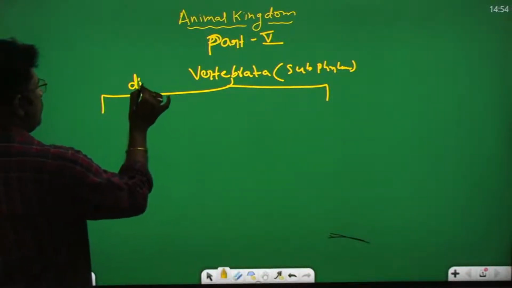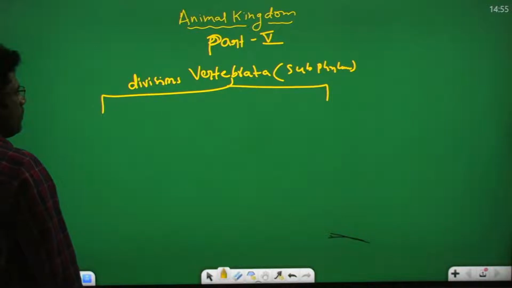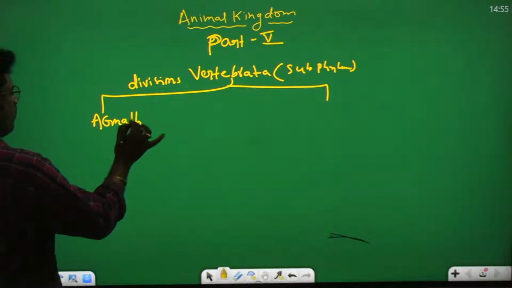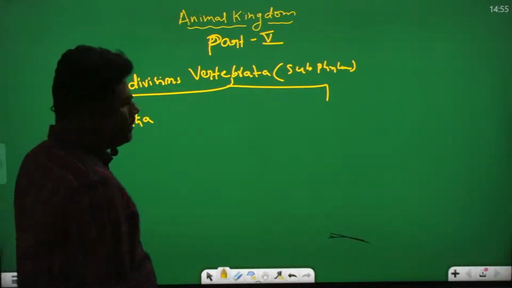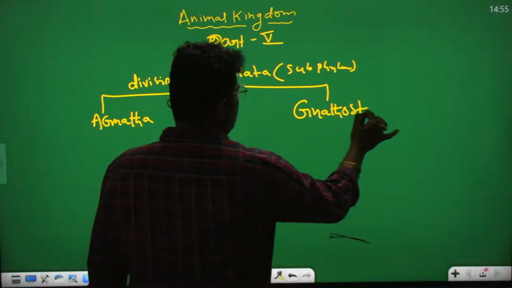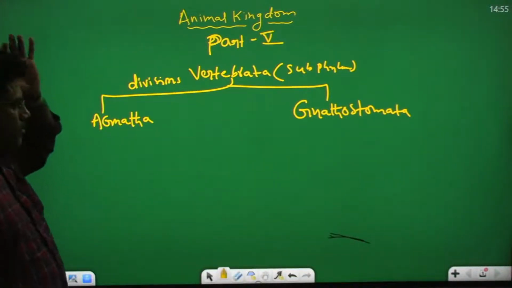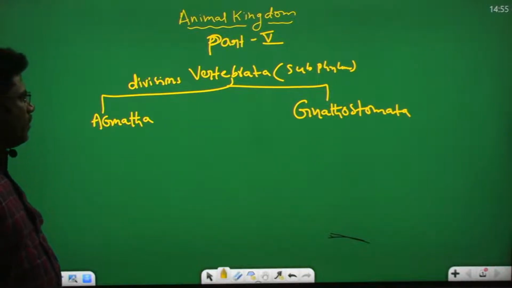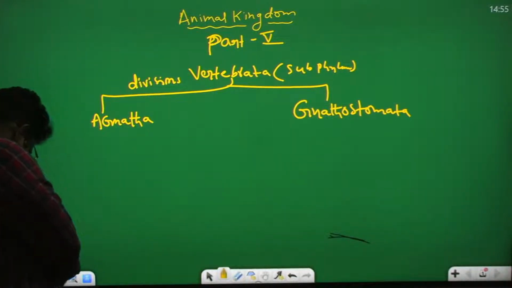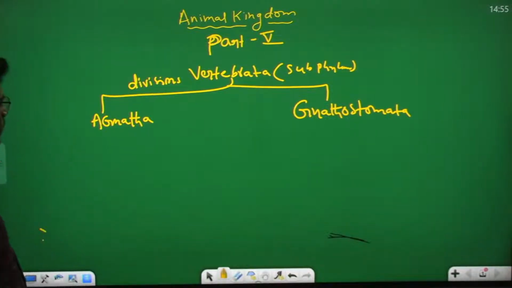One is Agnatha, second one is Gnathostomata.